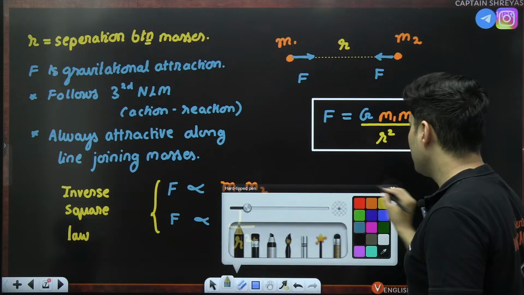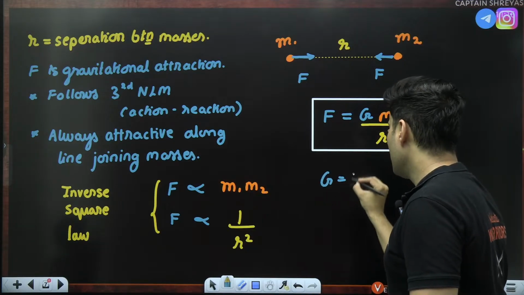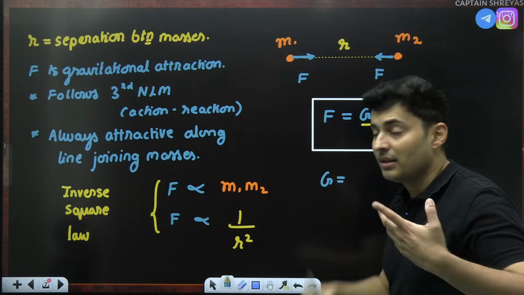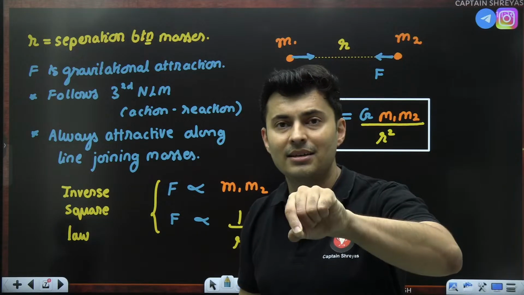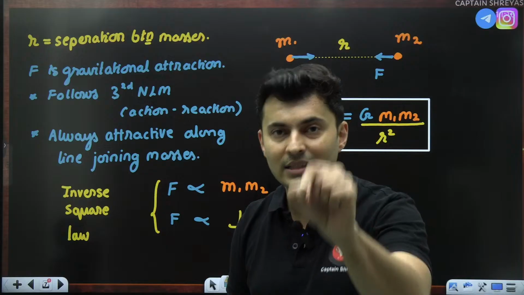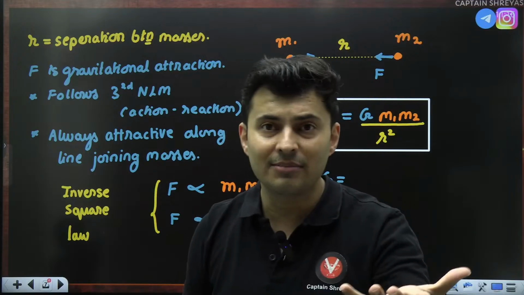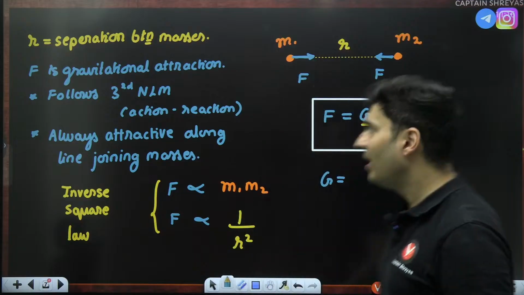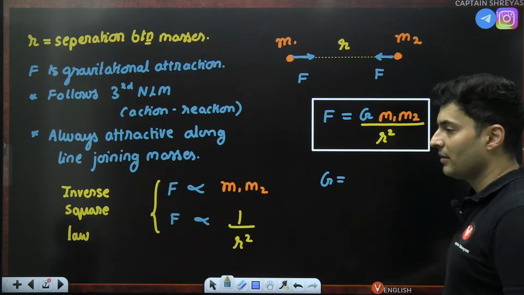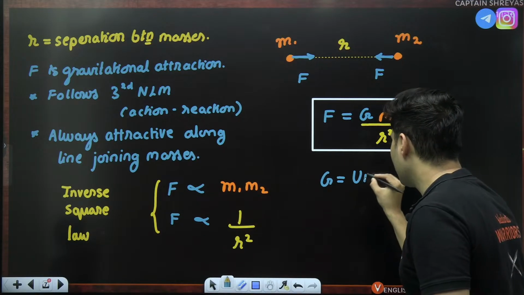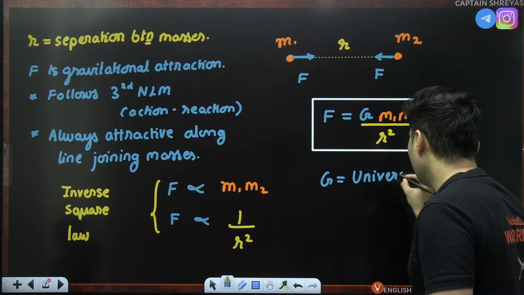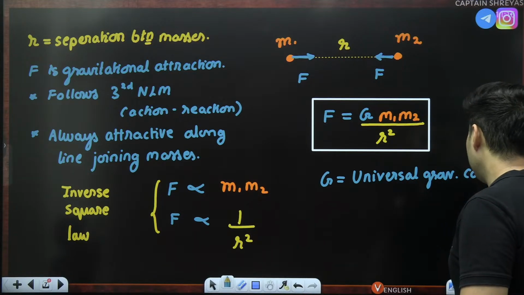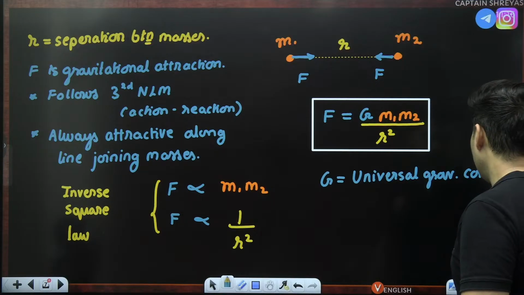This particular G is called the universal constant. It is not acceleration due to gravity. Small g is gravitational acceleration on Earth, which is 9.8. On Moon it is something else, on Jupiter it is something else, so it is not universal. This capital G is this law's constant, the universal gravitational constant.